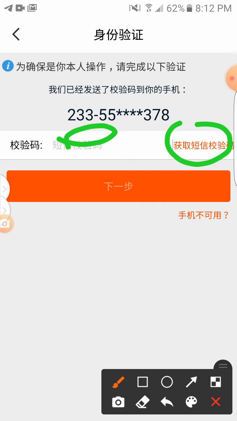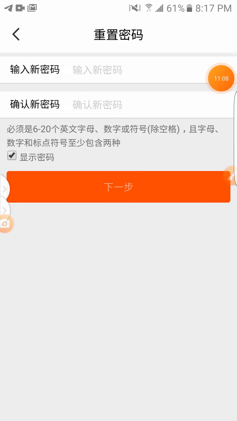So when you're done with this one, you just press here to submit the code that was sent to you. Right after you are done with that, you'll be given this interface for you to change the password. So you can choose to change it. When you change it, it will reflect where you created the account first. If you don't want to change the password, it is possible for you to use the same password again. So mostly I don't change the password, I just put in the same password over there.